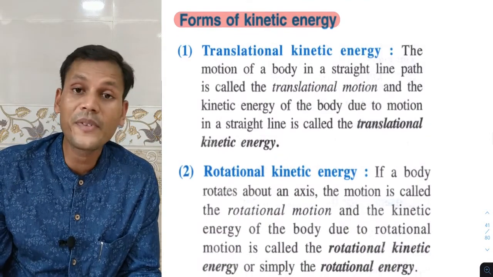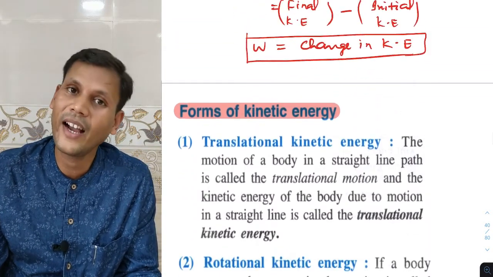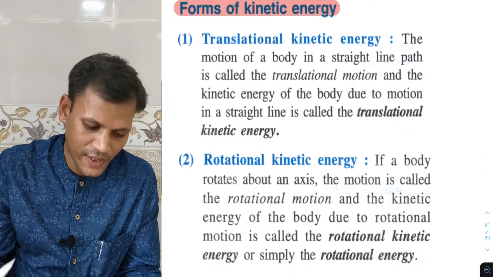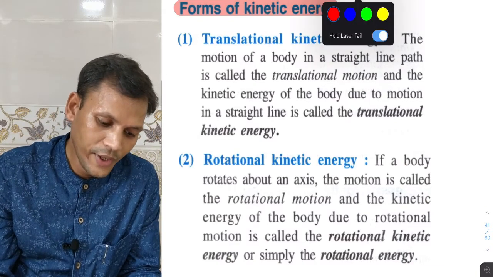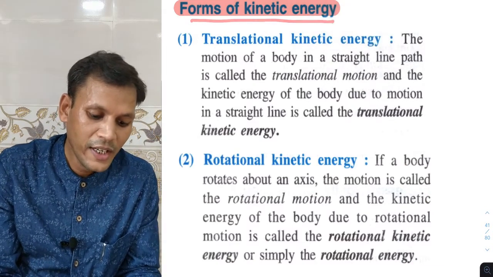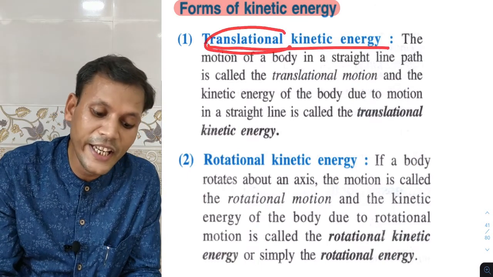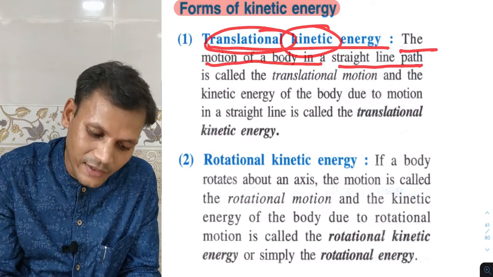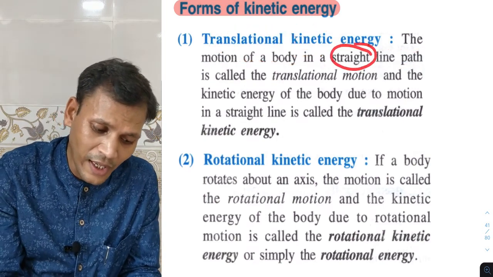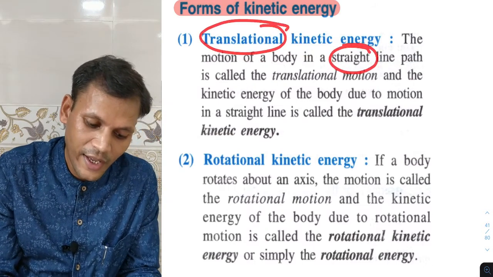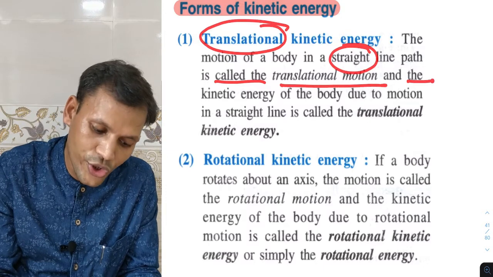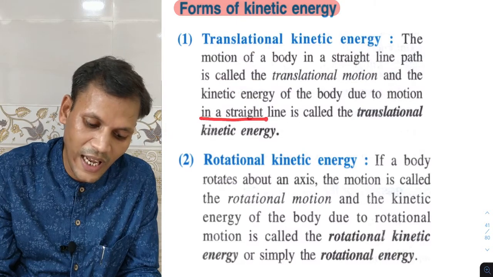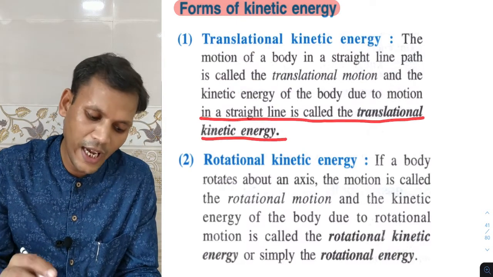So next, forms of kinetic energy. What are the forms of kinetic energy? Just some definitions now. Translational means linear. The motion of a body in a straight line path is called translational motion, and the kinetic energy of the body due to motion in a straight line is called the translational kinetic energy.